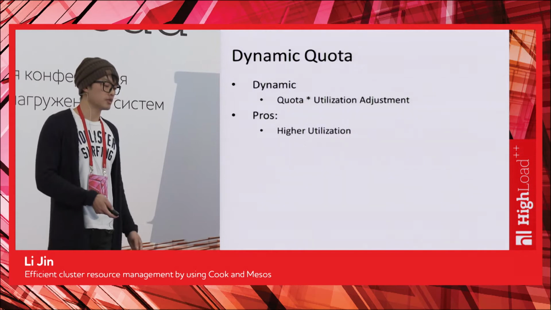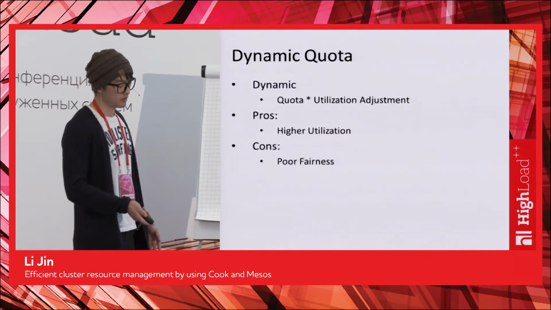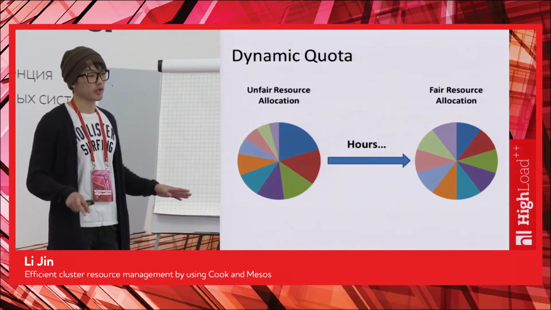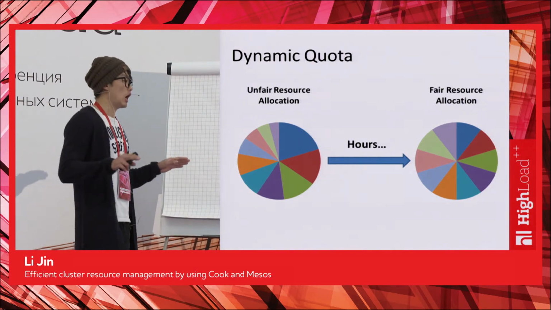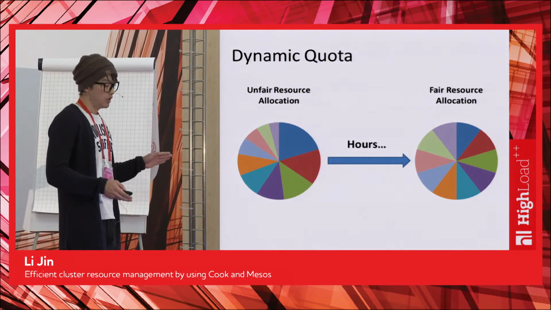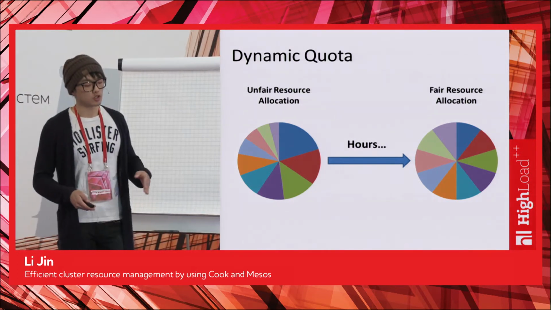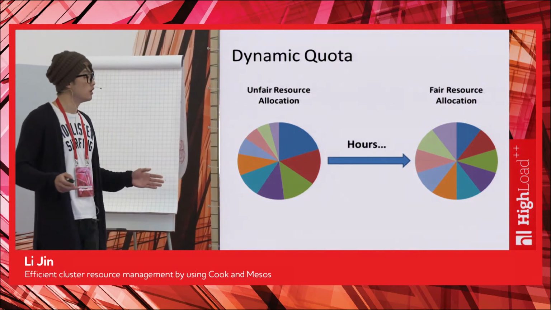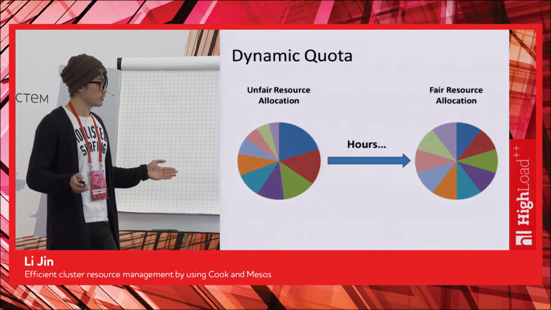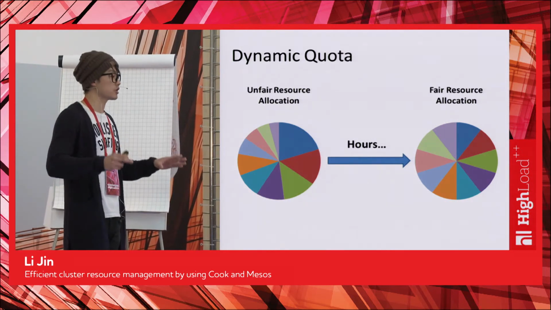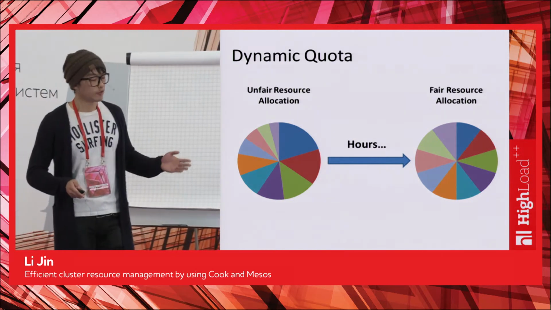However, the problem is it leads to poor fairness again. The reason is even though our quota can adjust rapidly according to utilization, the allocation cannot. It sometimes takes us hours to go from the left side to the right side. That is because, like I mentioned earlier, some of the simulation tasks can take hours to run. And once those take chunks of memory, you will have hours to reallocate.